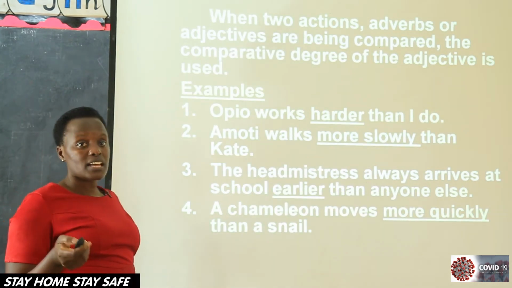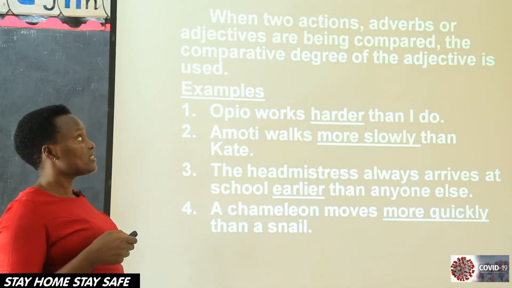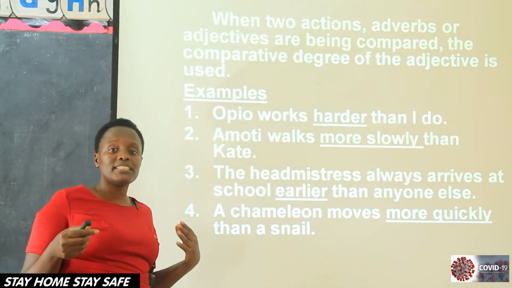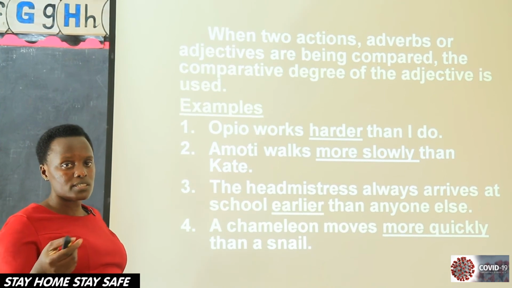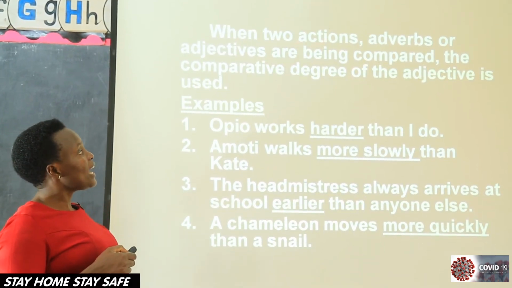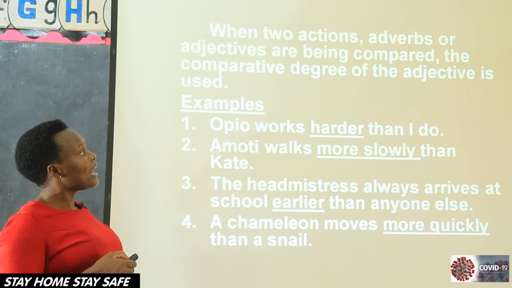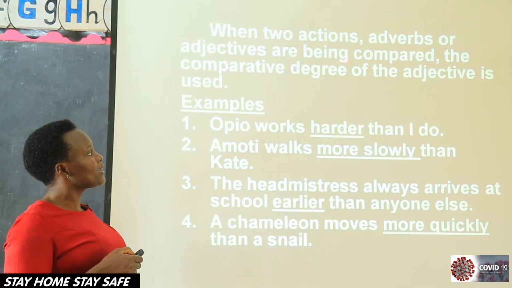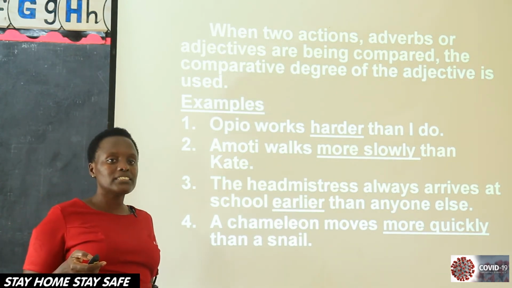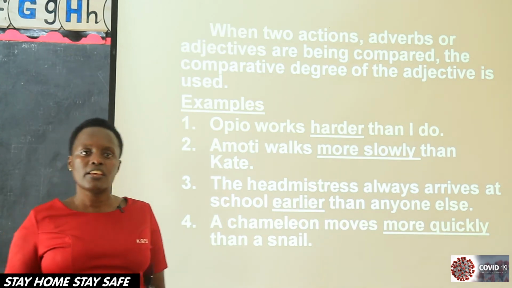Let's look at some examples of sentences. I'm going to talk about the comparative and the superlative, because the positive we all know. When two actions, adverbs or adjectives are being compared, the comparative degree of the adjective is used, or the comparative degree of the adverb is used.